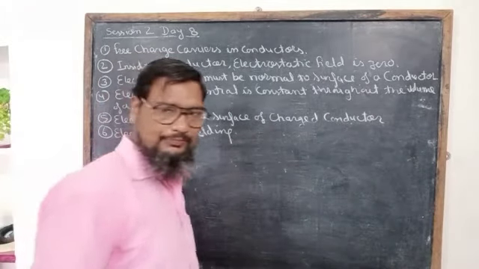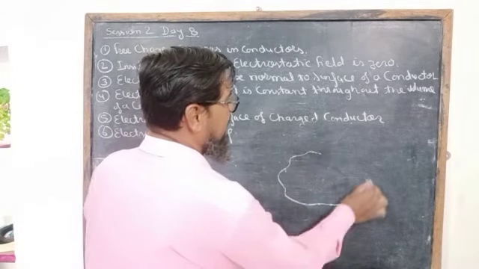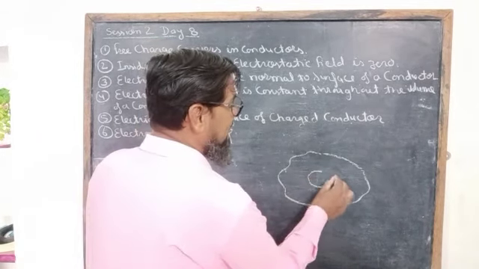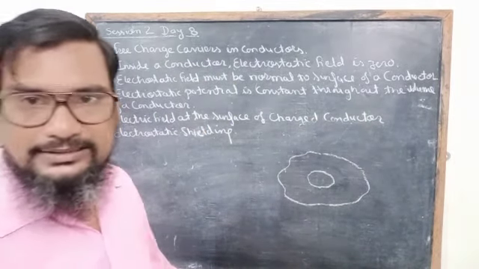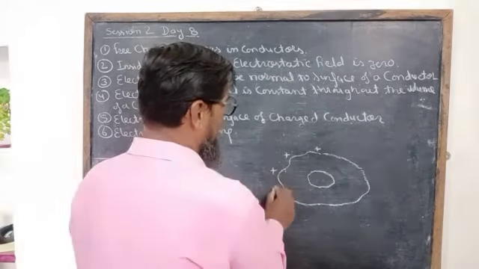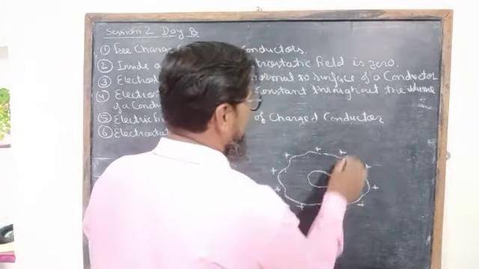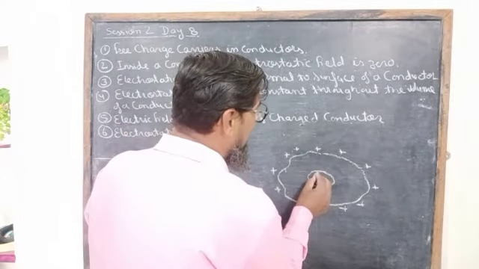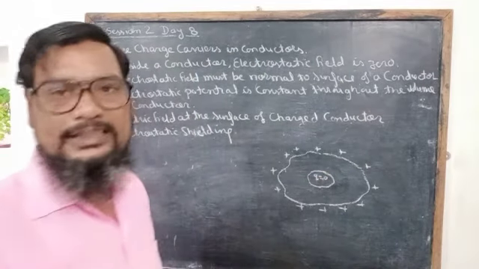If we consider a charged conductor with a cavity, an empty space inside the conductor, the whole charge is enclosed in this surface, and we know that no charge will exist inside the conductor, and also in the cavity there will be no charge.